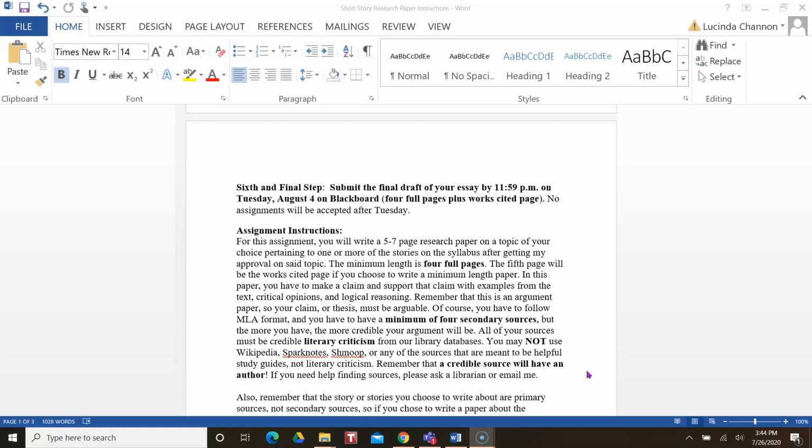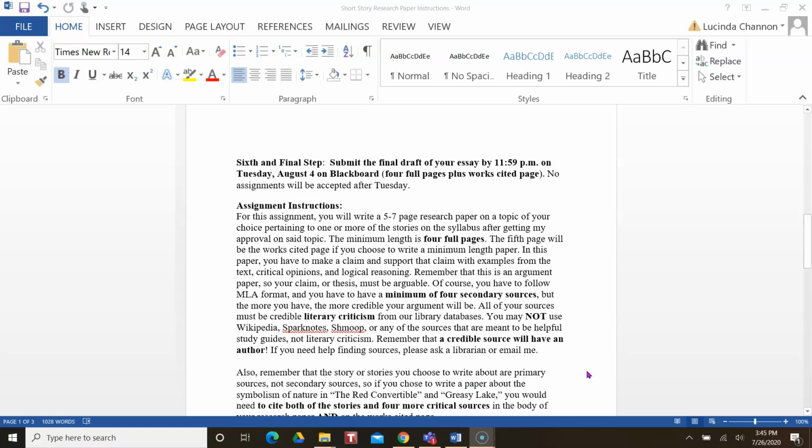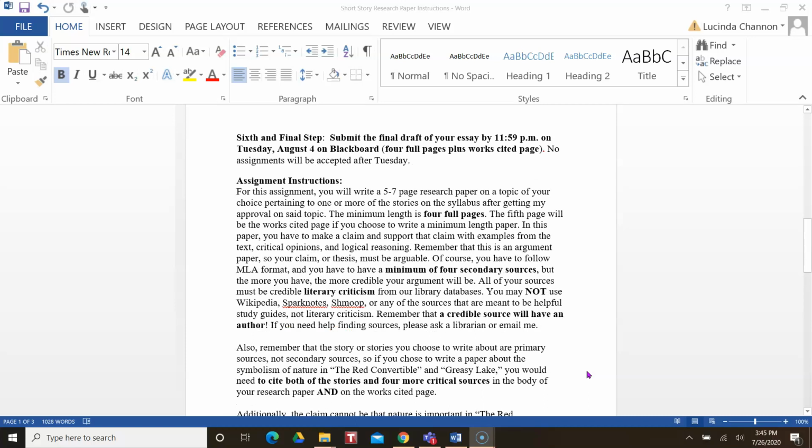In this paper, you have to make a claim and support that claim with examples from the text, critical opinions, and logical reasoning. Remember that this is an argument paper, so your claim or thesis must be arguable. Of course, you have to follow MLA format, and you have to have a minimum of 4 secondary sources, but the more you have, the more credible your argument will be. So if you find 5 or 6 good sources that you can incorporate into your paper, that would be excellent. You don't have to, however. 4 is what you have to have.